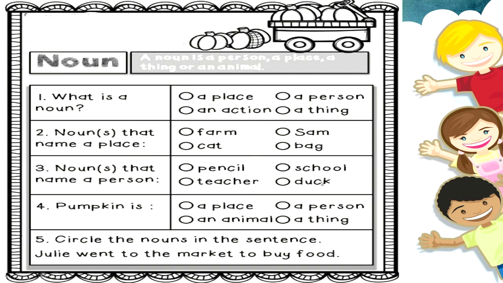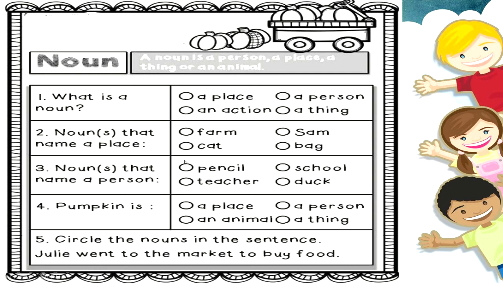It is an animal. So the correct answer is teacher. Now next we have pumpkin. Oh, we all know pumpkin is a place. No. Is it a person? Not at all. Is it an animal? Oh no. So finally pumpkin is a thing.